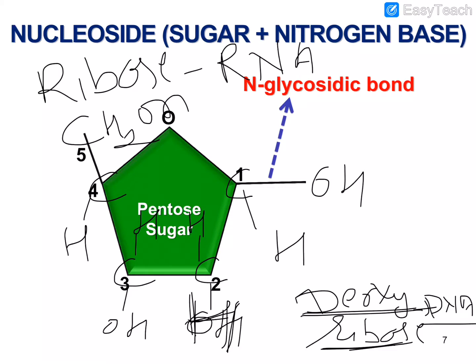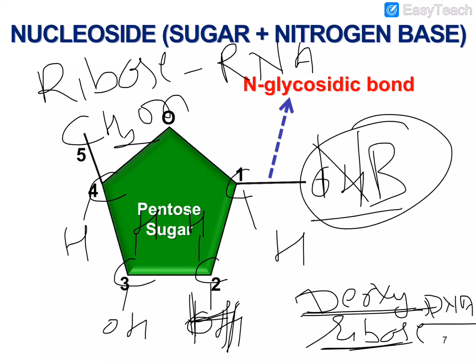And when this ribose sugar attaches with the nitrogenous base, remember one thing, the nitrogenous base is always attached to carbon number 1. Here the nitrogenous base is attached.